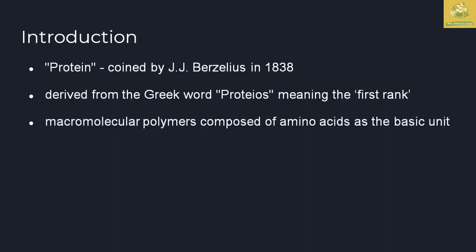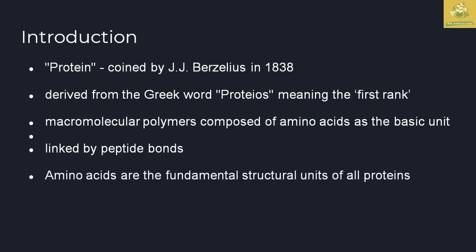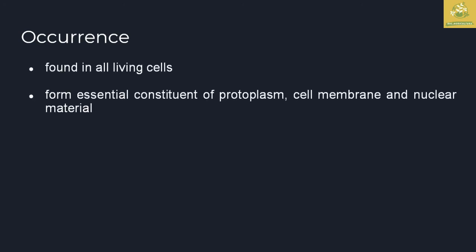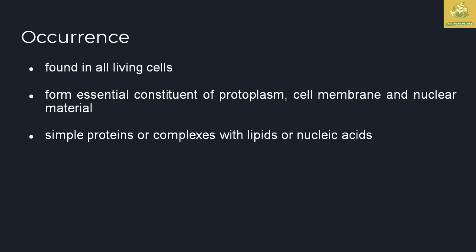The macromolecular polymers composed of amino acids are the basic units of the protein, and they are linked by peptide bonds. Amino acids are the fundamental structure of all the proteins present in the human body. They are found in all living cells. They are the essential constituents of protoplasm, cell membrane, as well as the nuclear material. They form simple proteins as well as complex proteins with lipids or nucleic acids.